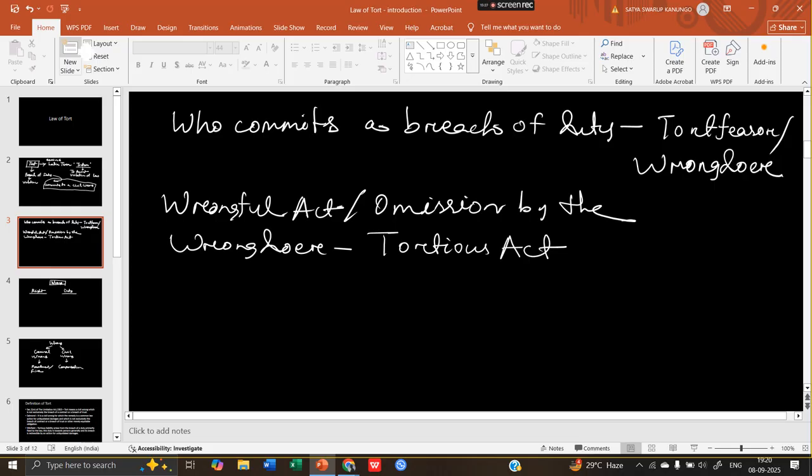And the liability which has arisen from that tortious act is called tortious liability. Like in case of crime, we say criminal liability. This person has some criminal liability. Why? Because he has committed a crime. Like this, in tort, we can say that the liability is tortious.